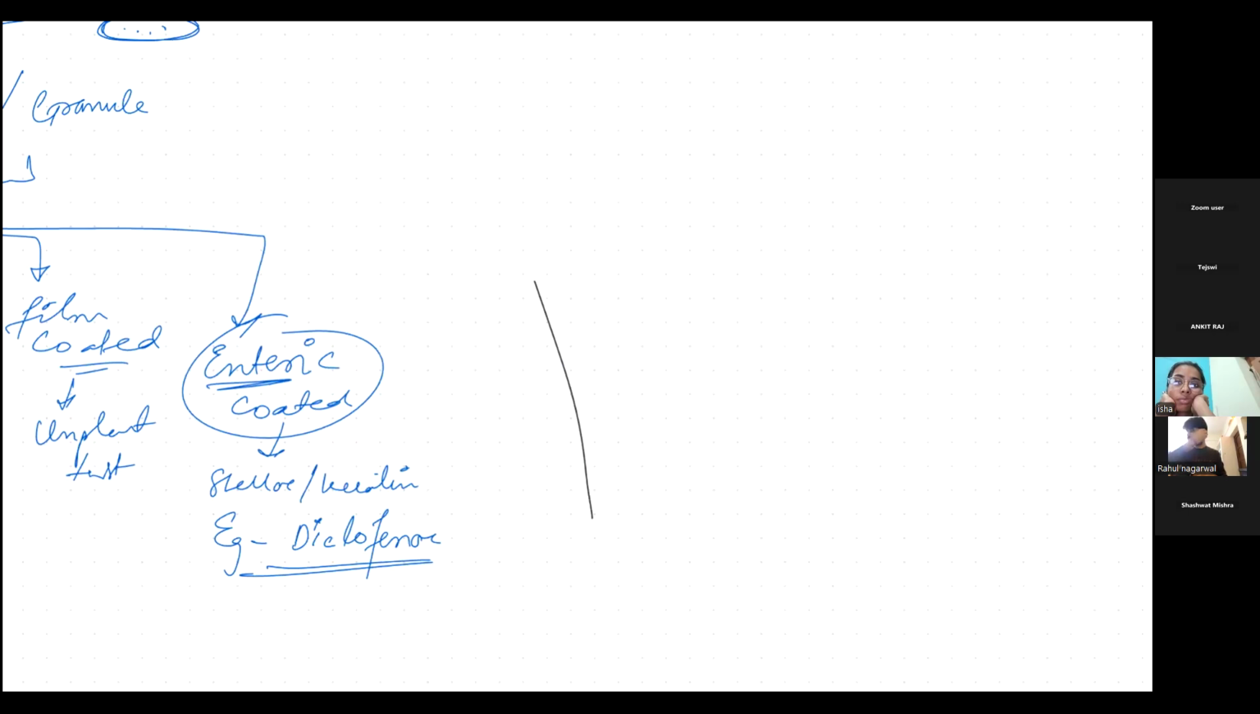Okay, so another one is the long retard tablet. Now what is a long retard tablet? The term itself is telling that this tablet is going to be there for a long time, isn't it? So that's why it is called long retard tablet. Now how is that possible?